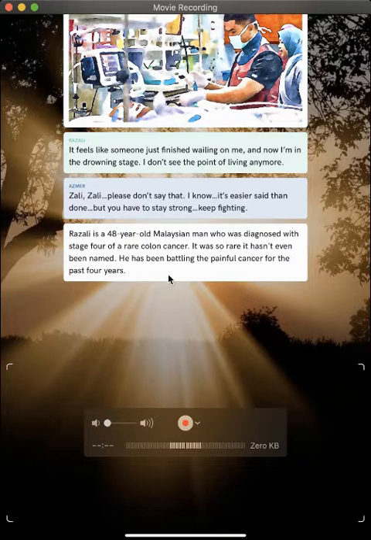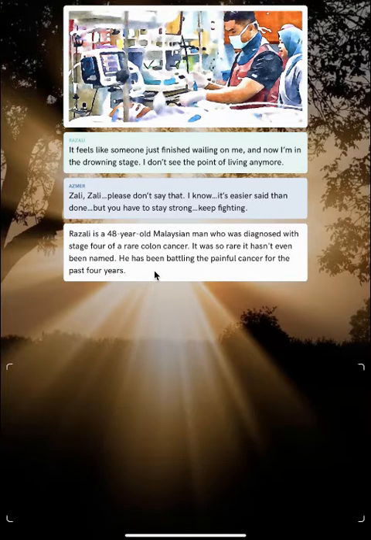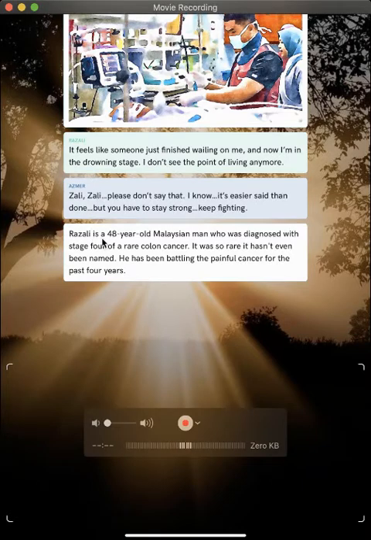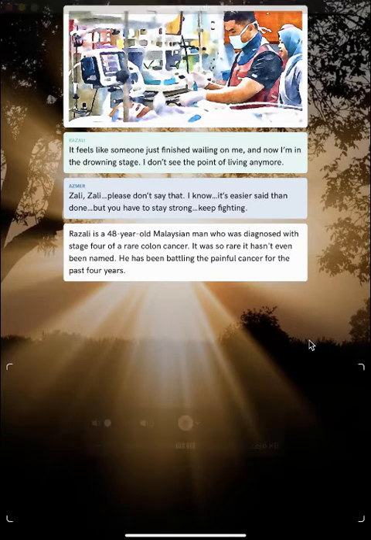Okay, let's see another one. Then you can also have, in between, some text where the author will put something to give the context of the story or to give the flow to the story. As you can see here, it introduces the character Razali, who is a 48-year-old Malaysian man who was diagnosed with stage 4 and so on. That will give context and some description of the character so that the reader can understand.